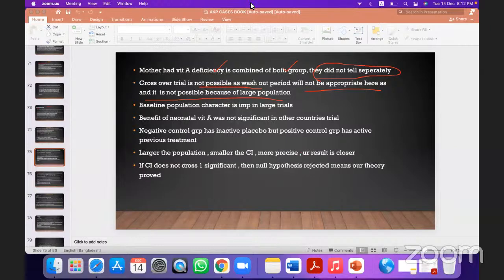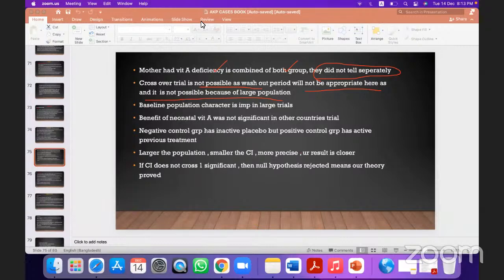Okay. Suppose there are two groups, group A and group B. One group you are giving vitamin A, another group you are giving placebo, right? This is called what? Randomized control trial, right? Now you tell me, if you want to give placebo to group A and you are interchanging the drug, giving the opposite drug to both groups, can you give or not?